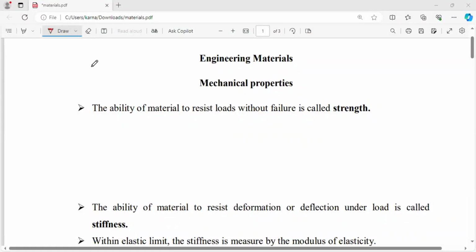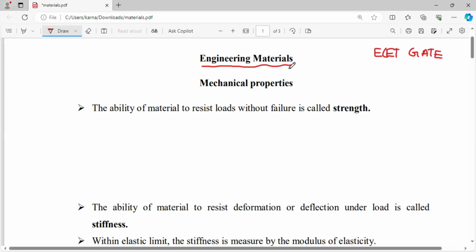In this video, we will discuss a new subject: engineering materials. This concept is discussed from the ECET syllabus and GATE syllabus point of view.